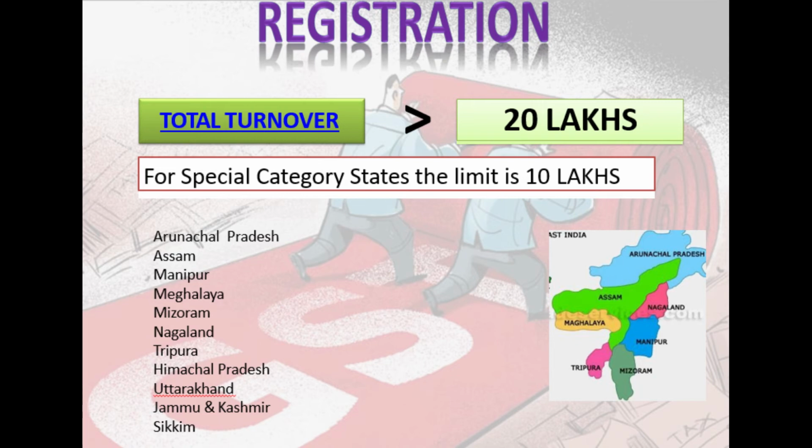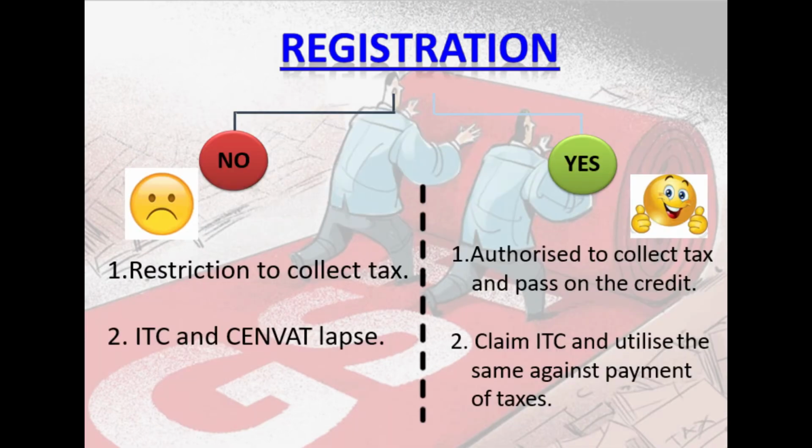For special category states, that is my 7 sisters located in the Northeast, and Uttarakhand, Jammu Kashmir, the limit is 10 lakhs. So if the turnover exceeds 10 lakhs in those special category states, then they are supposed to take registration. In other states, if your turnover exceeds 20 lakhs, then you are supposed to take a registration. Registration, what is the advantage?